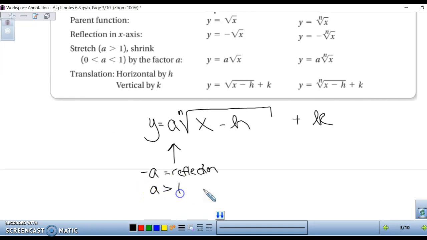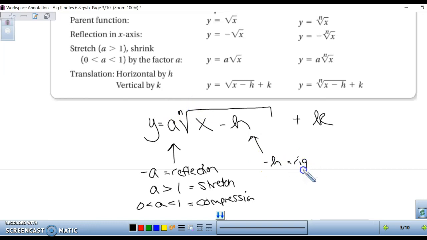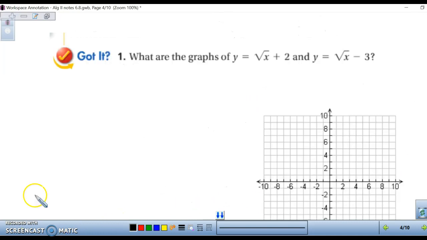If a is greater than 1, it's a stretch. If a is between 0 and 1, it's a compression. Minus h is to the right. Plus h is to the left. Plus k is up. Minus k is down. Got it, number 1. Let's first talk about our transformation.